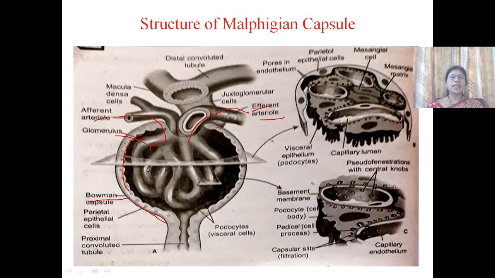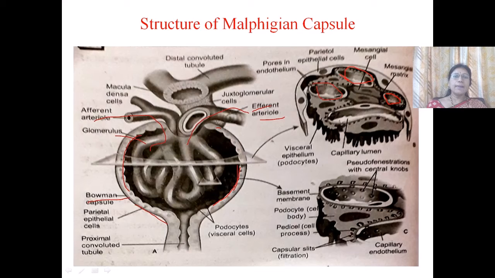So it looks like a knotted network of capillaries, and it is situated in the cup of the Bowman's capsule. The endothelium of the glomerulus consists of numerous pores, called fenestrae.